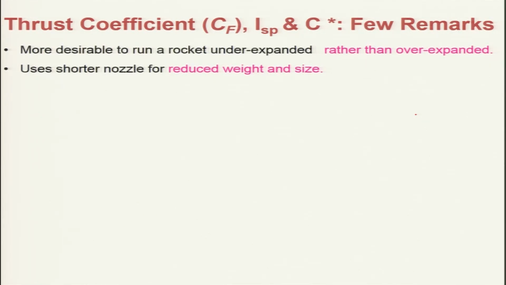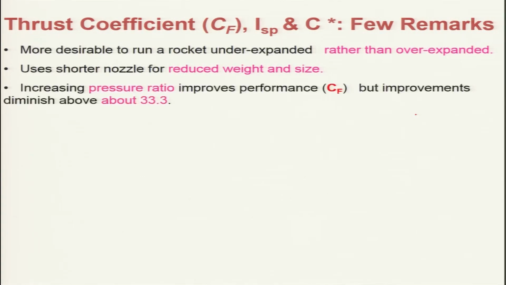And as I told earlier, we need to use a shorter nozzle for reduced weight and size. Therefore, the pressure ratio of 33.3 is basically the optimum one that is preferred for design. Increasing the pressure ratio improves the performance, but the improvements diminish above the pressure ratio of 33.3.